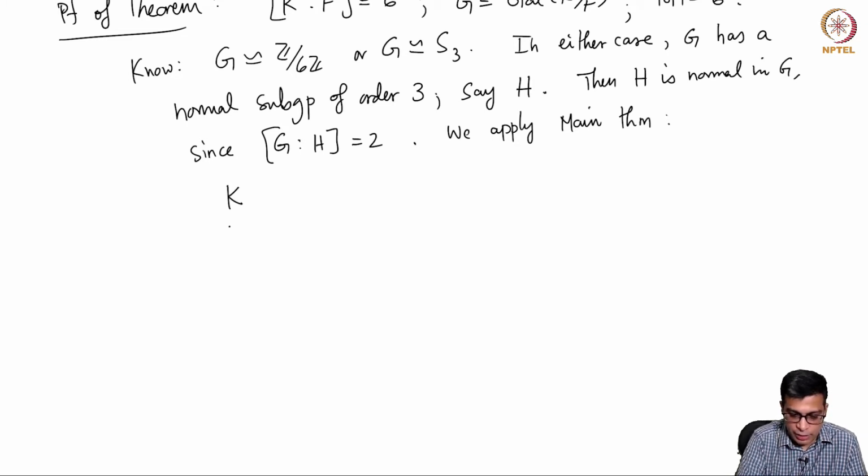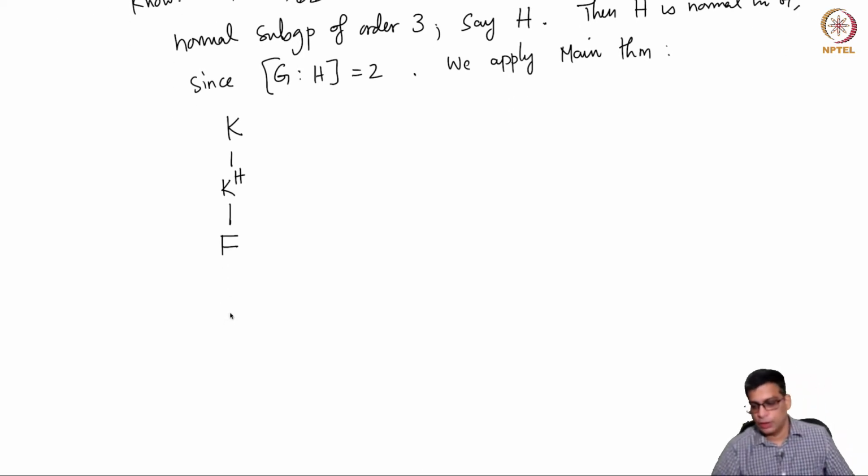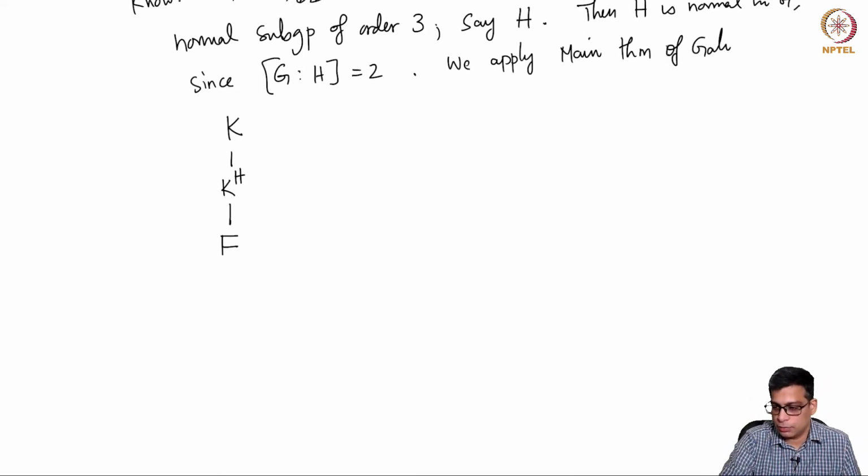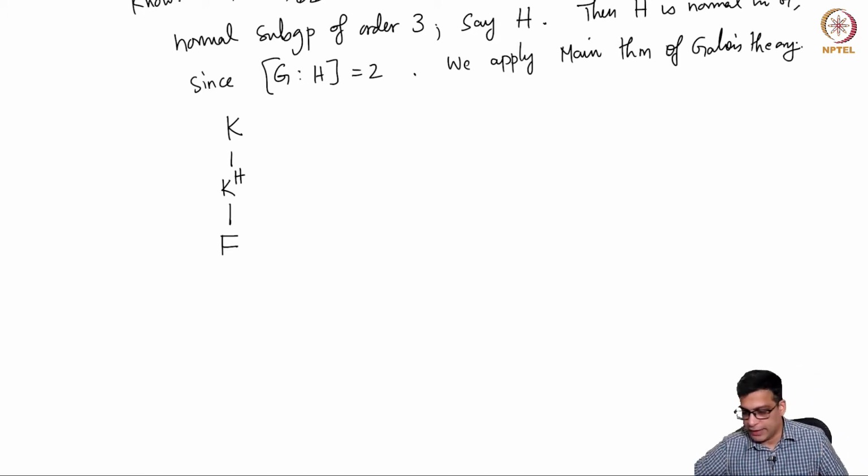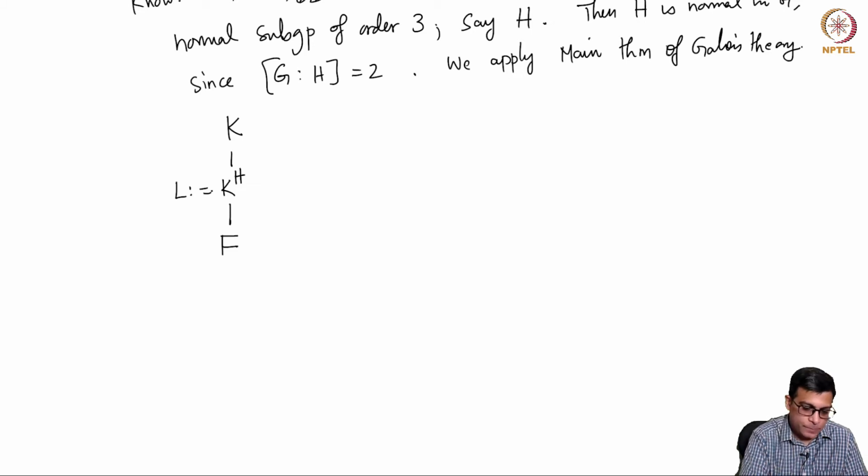So, we have K, K power H and F. So, main theorem of Galois theory, I mean. So, we have this, and what are the degrees of this? So, let us call this L. Because the order of the group is 3, that is 3, because the index of the group is 2, this is 2. Okay.